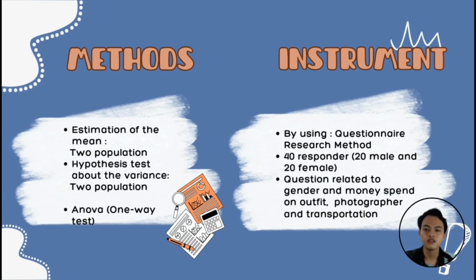In order to conduct our study, we used a couple of methods and also instruments. First, let me start with the methods. There are 3 methods that we did in our study. The first one is estimation of the mean for the two populations. The second one is hypothesis test about the variance, also for the two populations. And the last one is ANOVA, which is the one-way test.